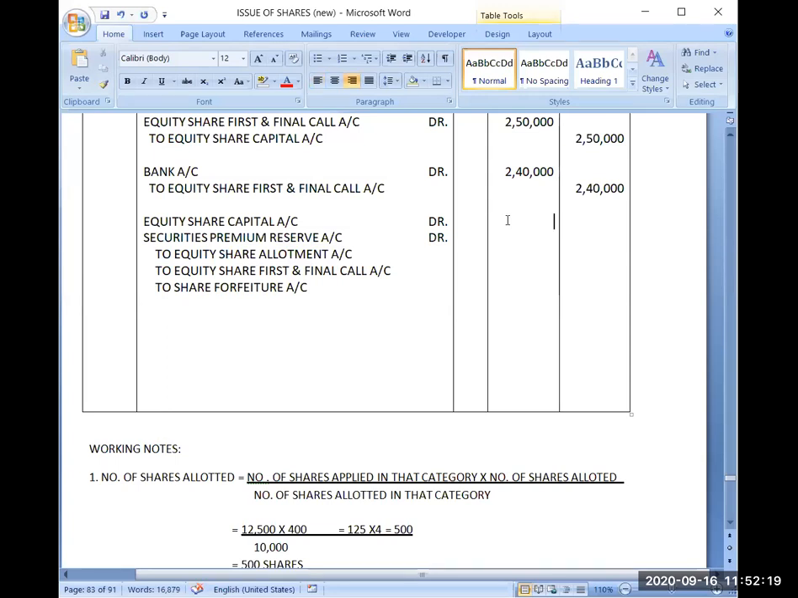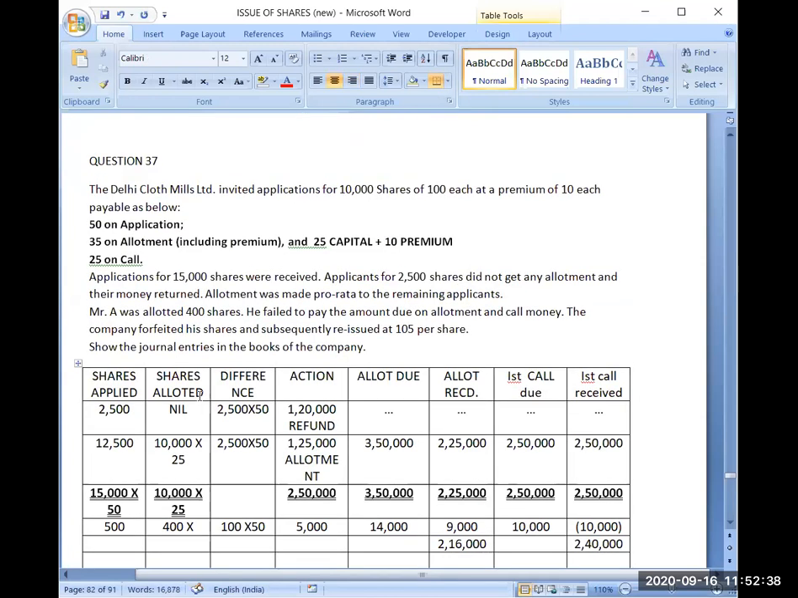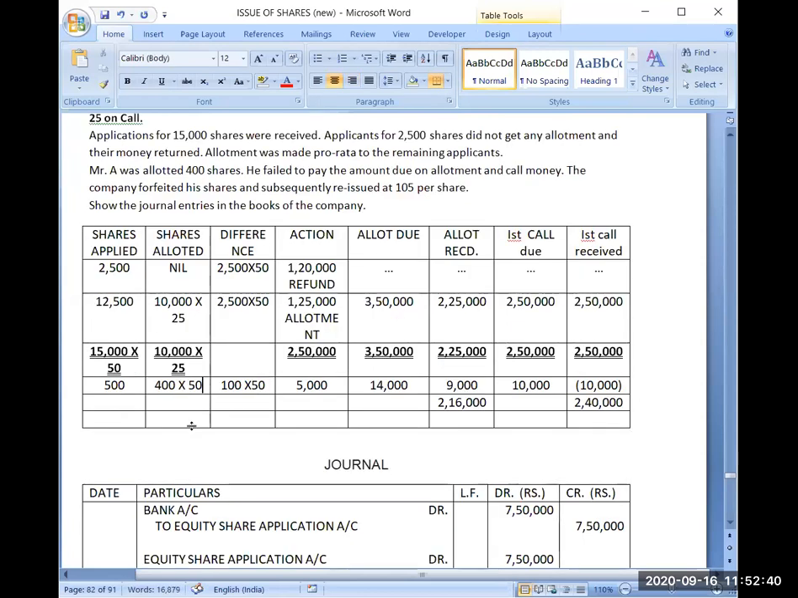Now the called up capital I want to calculate. So I will get each and every amount from my table. See, from him, application money due was at the rate of rupees 50 per share. So the due amount was 20,000. Then allotment due was 14,000, but out of that capital part will be how much? 10,000.